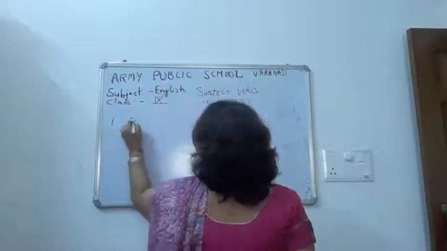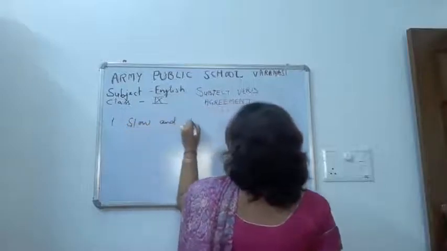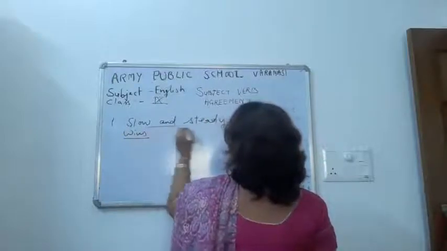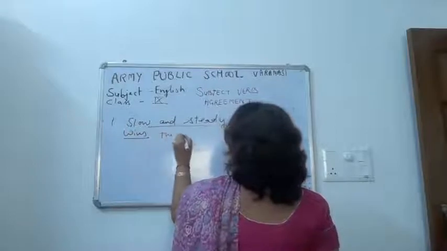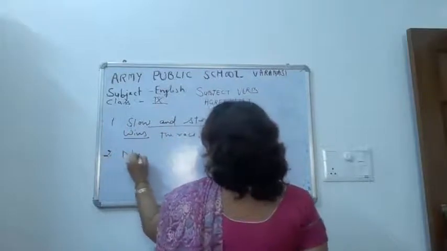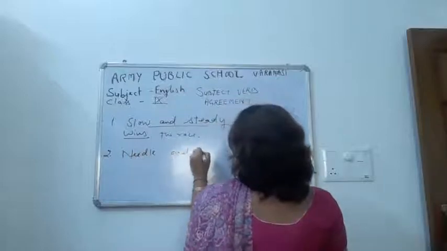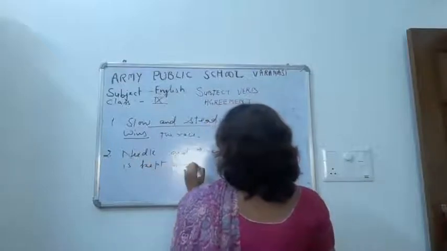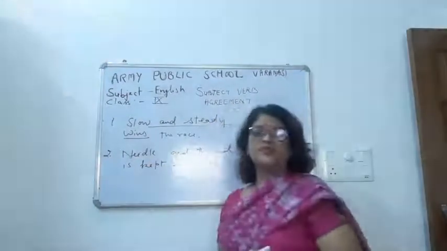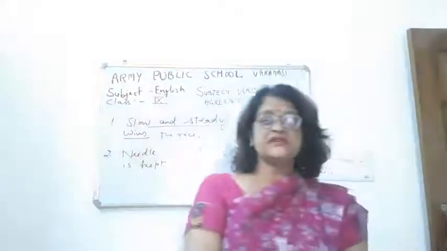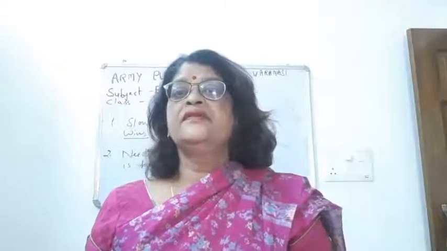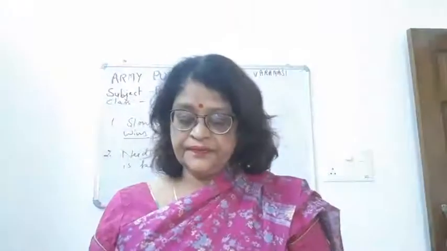Like slow and steady wins the race. Here this is a singular verb, which is representing the same idea. Wins the race. Needle and thread is kept in a box. So when two singular subjects are there, and they represent the same person or thing, then children, it takes a singular verb.